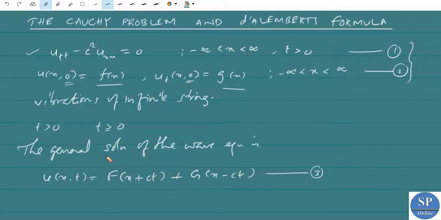Here we have to solve the Cauchy problem, that means these two equations 1 and 2. To solve it, we have to find these arbitrary functions F and G satisfying these conditions, that is, we have to eliminate F and G from this solution.